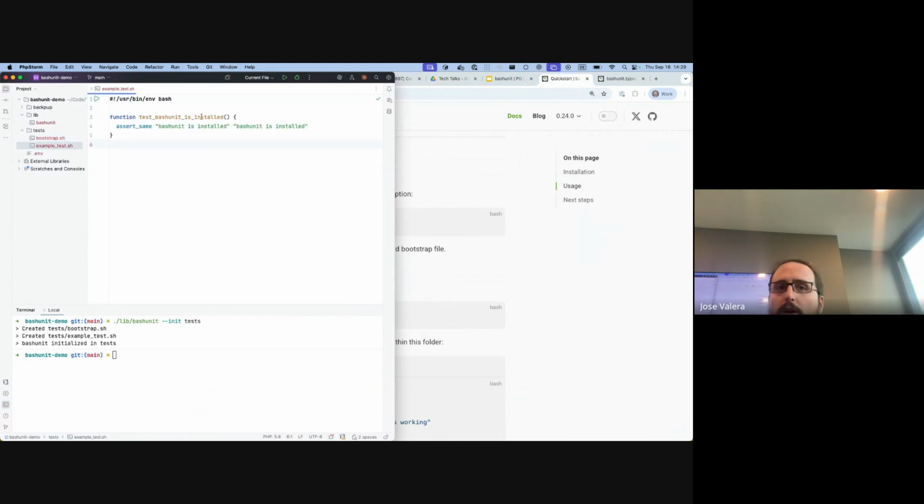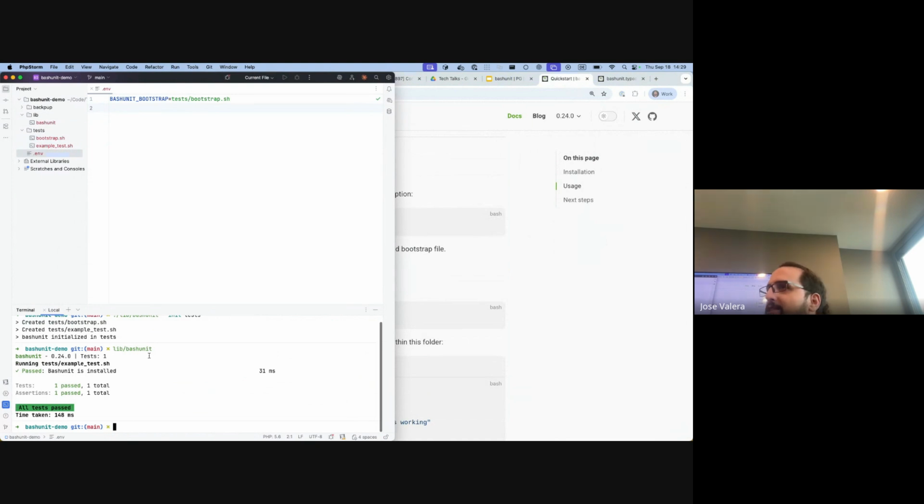You can have these global functions for your tests. And then you have also this one here, a test, example underscore test, yeah? And then an .env file that is pointing the bashunit Bootstrap to the test Bootstrap file. You can change it. And what happens now if I run bashunit again? Check. Now it's saying something. Yeah. See, now it's running the test, and here you can see the output.